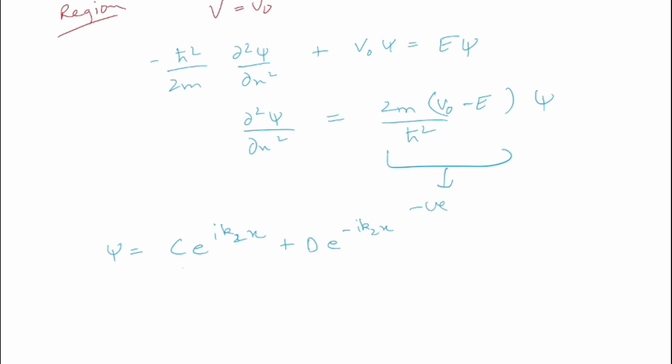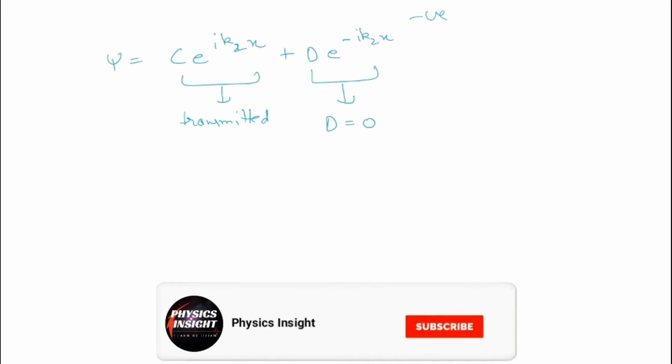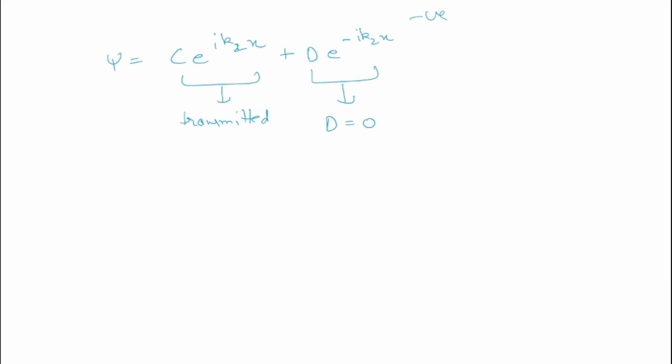Now this term corresponds to the transmitted part, right? And this term has a negative sign, meaning it is propagating along the minus x-axis. But in region 2 there is nothing which causes reflection of the particle. So D has to be 0 as no reflection is possible in region 2. So like we have derived the reflection and transmission coefficient for energy less than V0, we have to perform the same type of calculation here also.